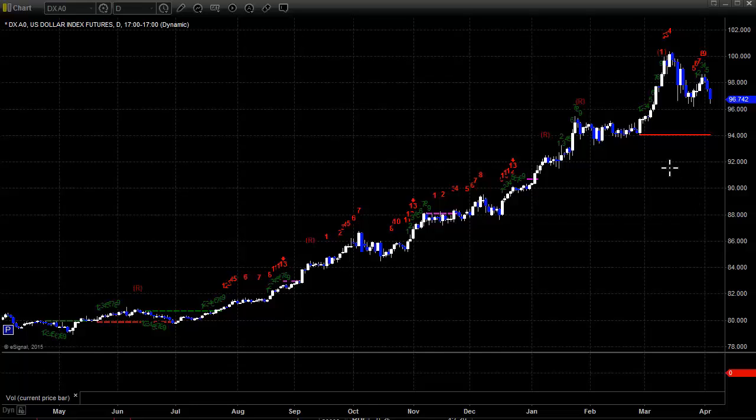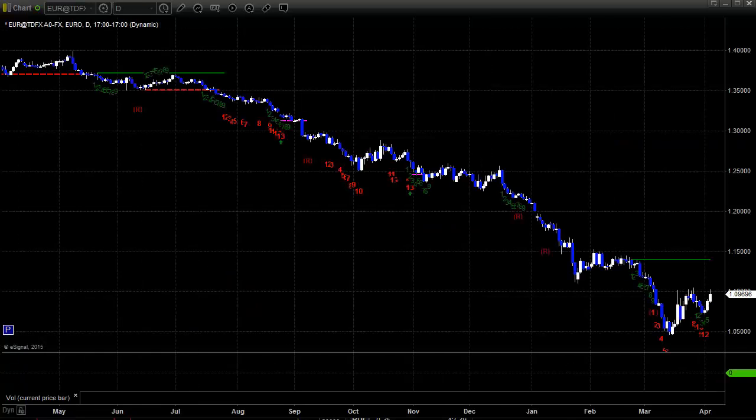Here's a look at the U.S. Dollar Index. Rolled over a little bit late in the week, pushed down by the weak unemployment data that came out on Friday, while the stock markets were closed around the world for the Good Friday Easter weekend. Obviously, we've been saying for a while that this red line is the static trend line that's currently in place, probably the short-term target here on the dollar index.